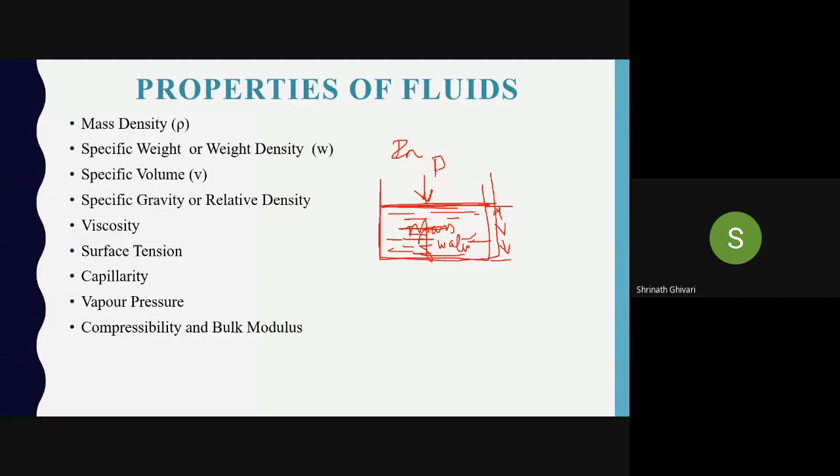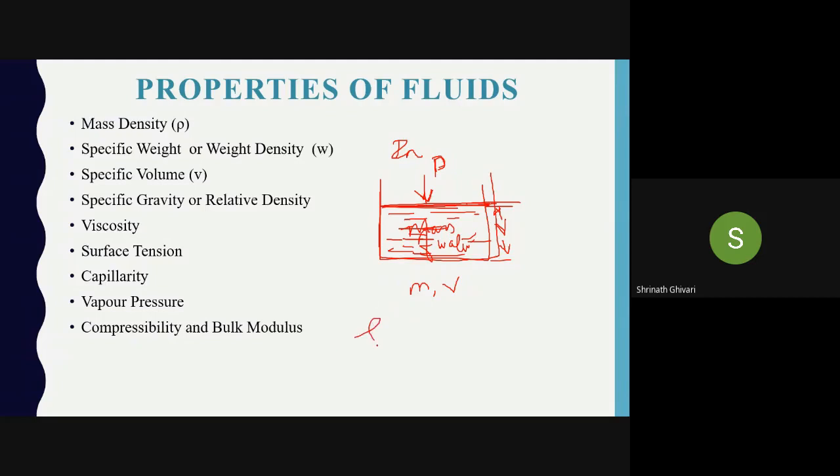The volume of the water is V and the mass of the water is M. Now, when I apply a pressure on this mass of water, what will happen to the volume? Will it change or not? There will be a little bit of change, not a complete change. When you try this experiment at home, there will be negligible change in the volume of water.